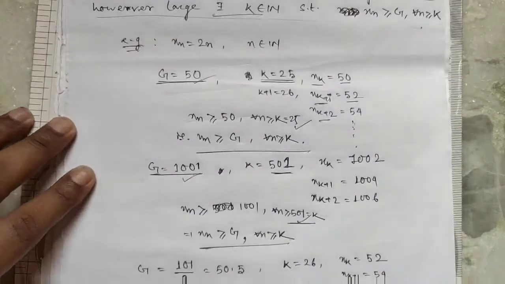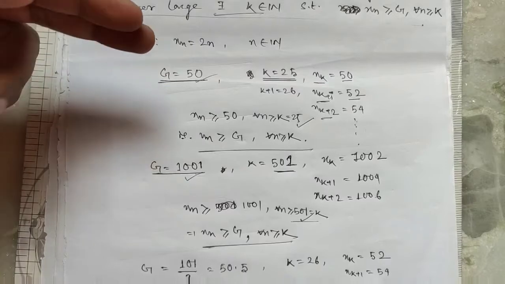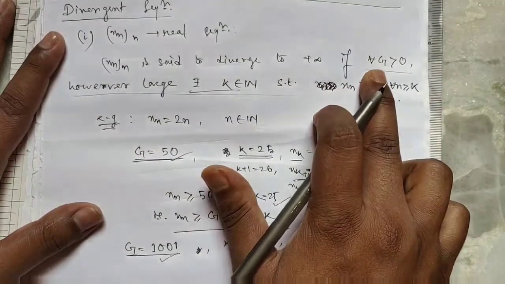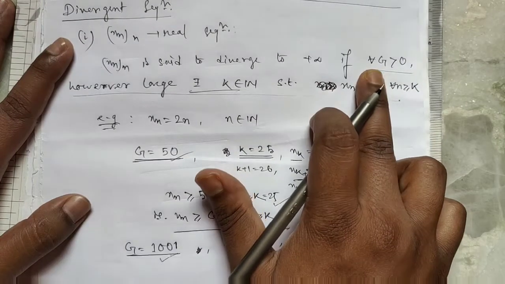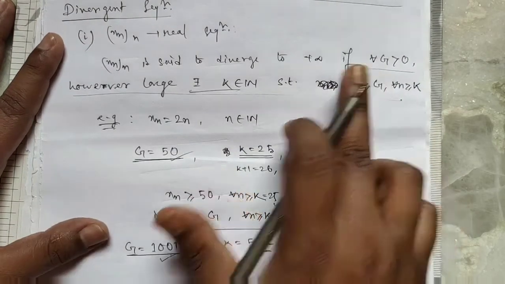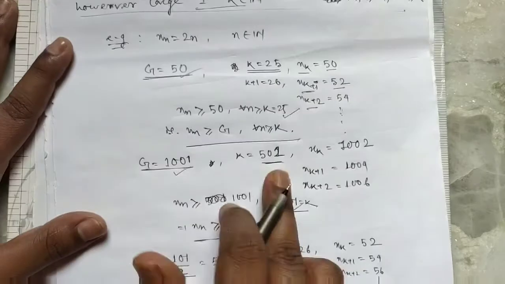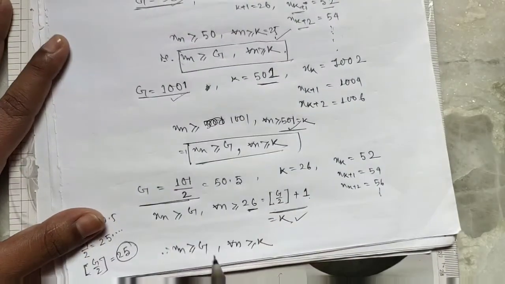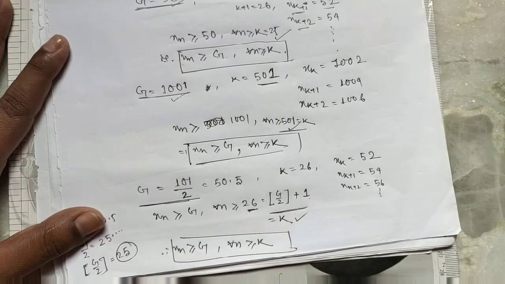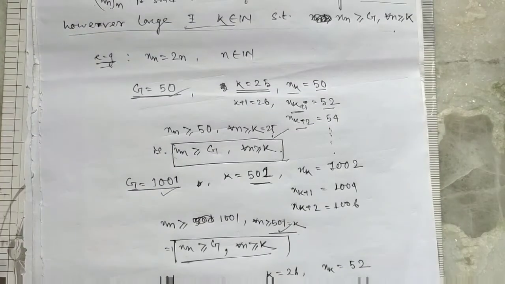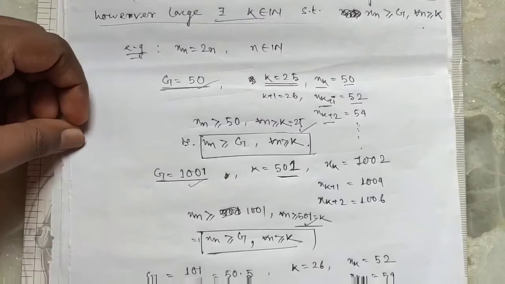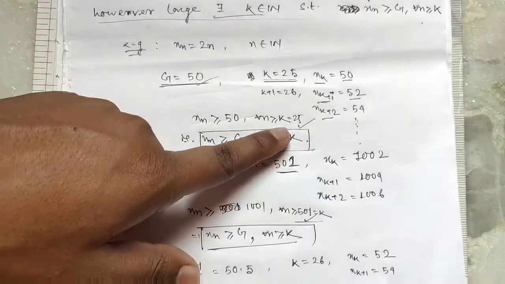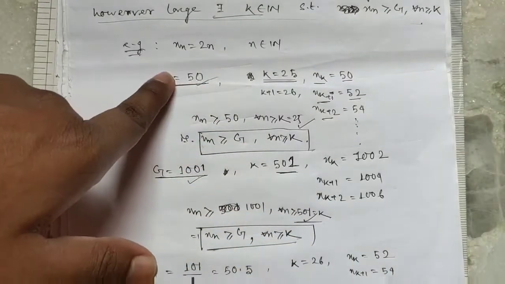So with this process we can find, for every positive number g, there exists a natural number k such that xn is greater than or equal to g for all n greater than or equal to k. Clear? Here we take a particular g and we find a k. So for each g there exists a k.